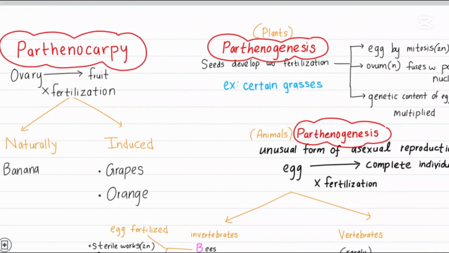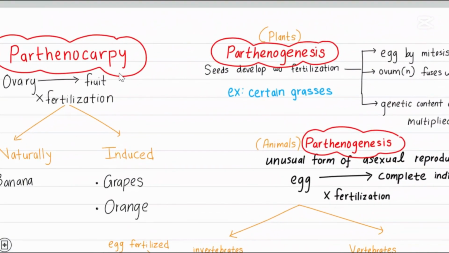Then we move on to parthenogenesis. Now, as I told you, carpy is for fruit, genesis is something related with seeds. So, when seeds are developing without fertilization, you call it what? Parthenogenesis in the case of plants. There can be several reasons for parthenogenesis to occur. For example, if the egg is resulted by mitosis, then the egg is going to be diploid.